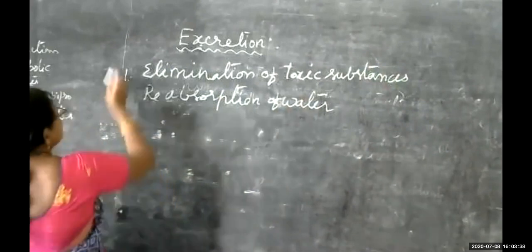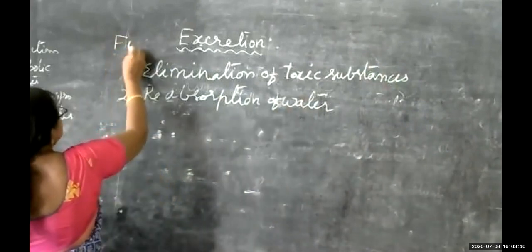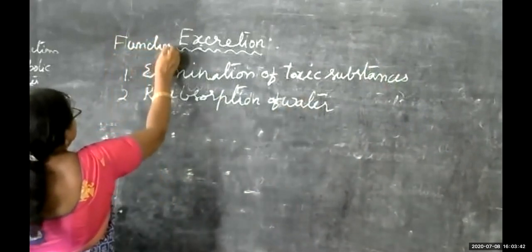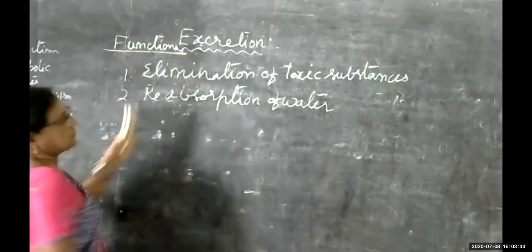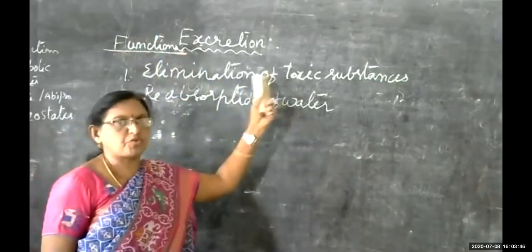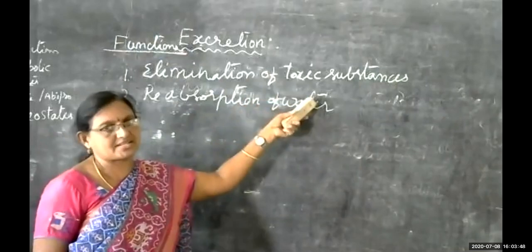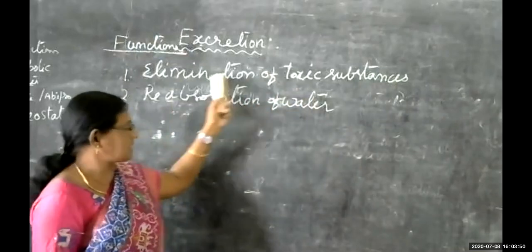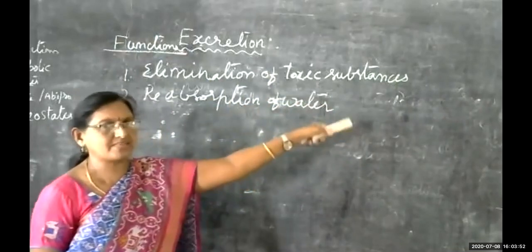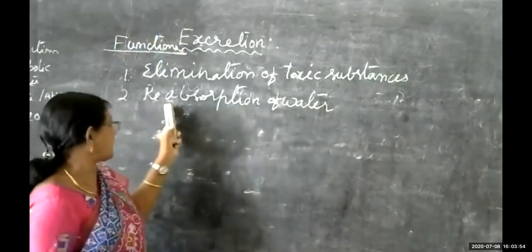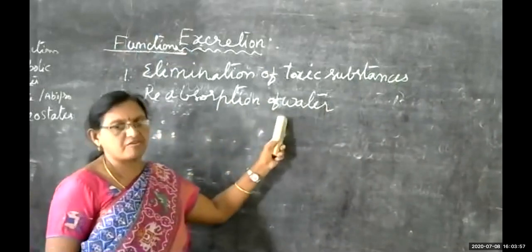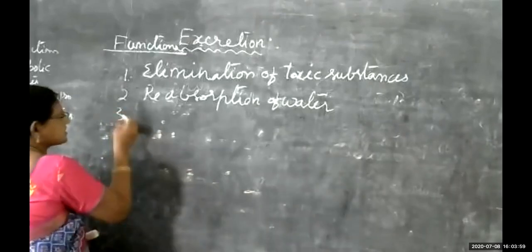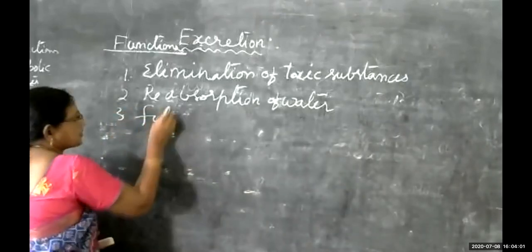So these are all the functions of the excretory system. So we are looking into the functions of the excretory system. The first function is elimination of toxic substances as well as metabolic wastes. The second function is reabsorption of water. And the third function is filtration of body fluids.